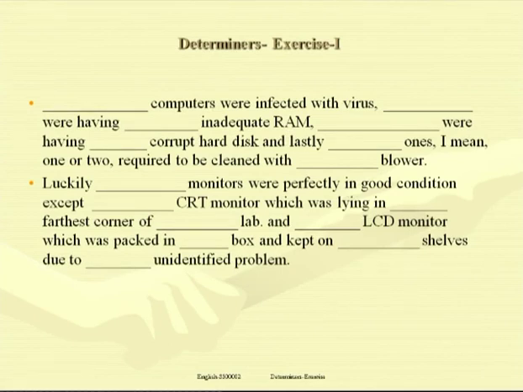And an LCD monitor. An LCD monitor. LCD begins with the sound of an open vowel, and that's why the use of article an before it. An LCD monitor which was packed in a box. A box, we don't know which box, indefinite box, that's why a box. A box, because box is a consonant sound, and kept on dash shelves due to dash unidentified problem, and kept on the shelves. Why the shelves? Because we mean the shelves of the laboratory, and that's why the shelves, particular shelves due to an unidentified problem.